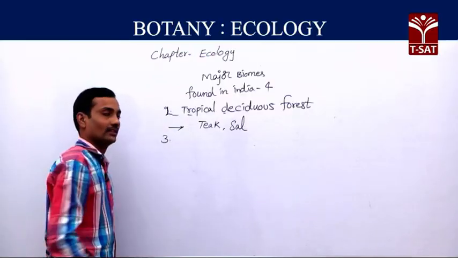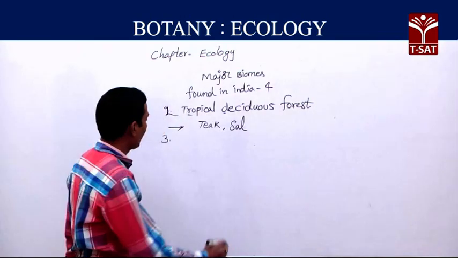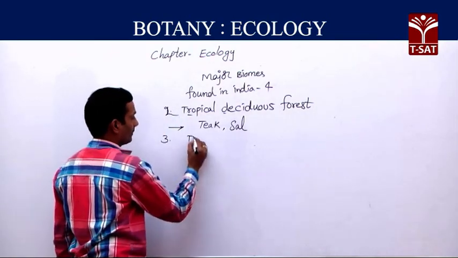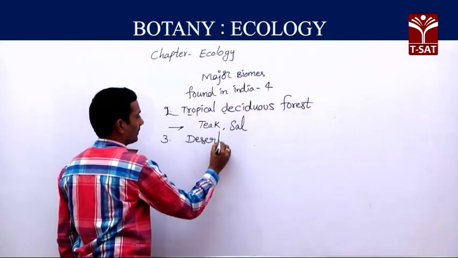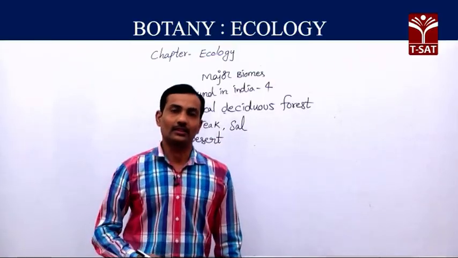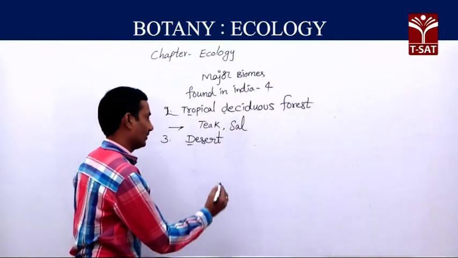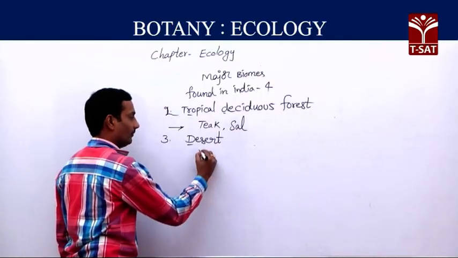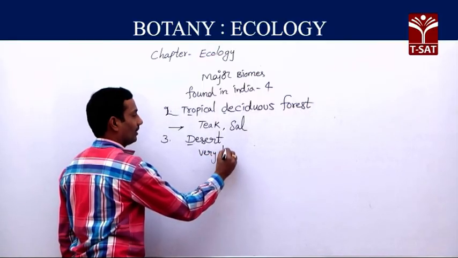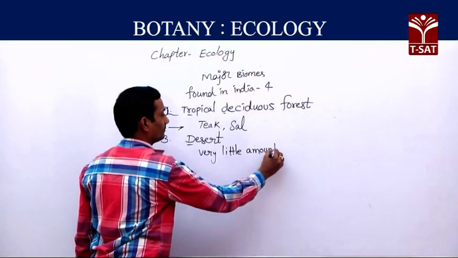In the same manner, the third type of major biome found in our India is desert. Actually, in the desert region, what type of climatic conditions can we find? Here you can find a very little amount of water, a little amount of rainfall.